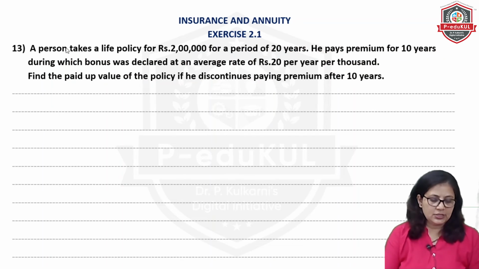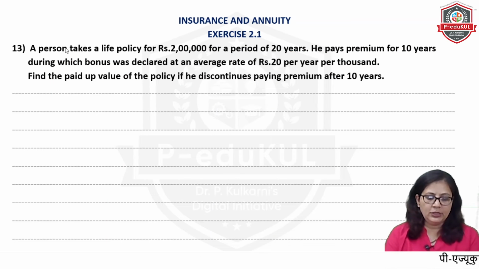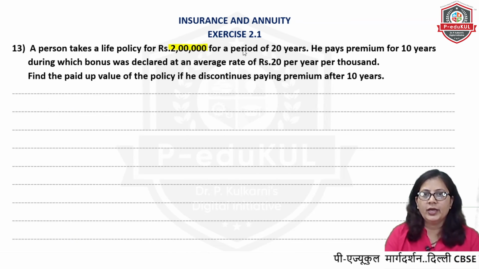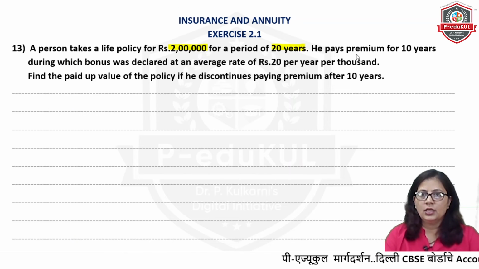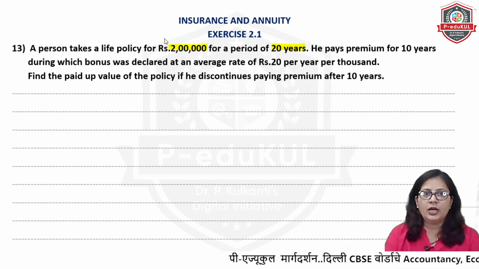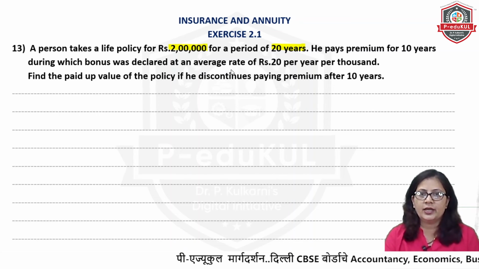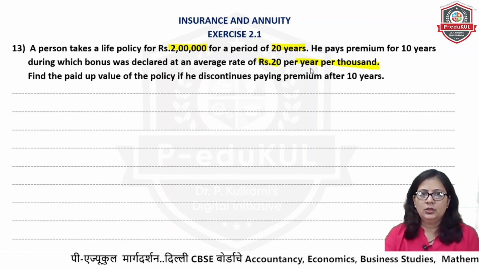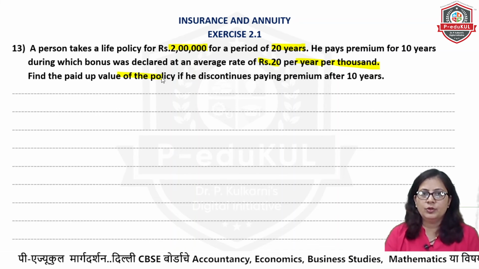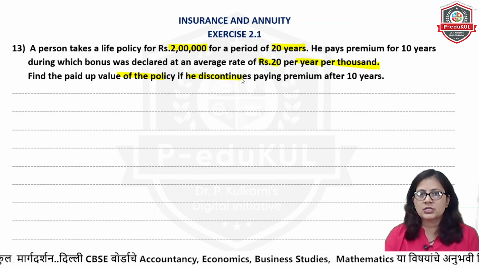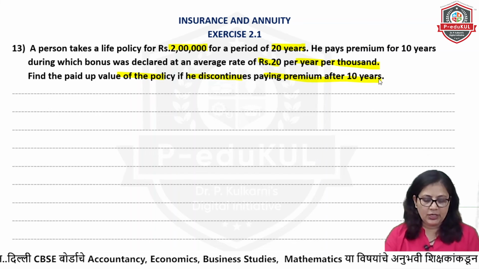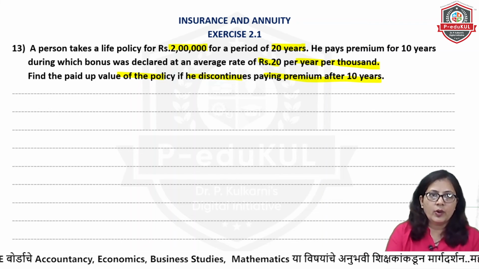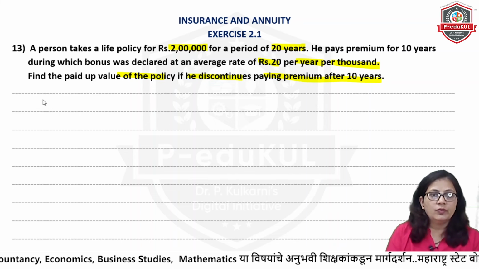A person takes a life policy for a period of 20 years. Okay, policy of 2 lakh and for a period of 20 years. He pays premium for 10 years and during which bonus was declared at an average of rupees 20 per year per 1000. Find the paid up value of the policy if he discontinues paying premium after 10 years. So this is quite an interesting question. So we will do that.